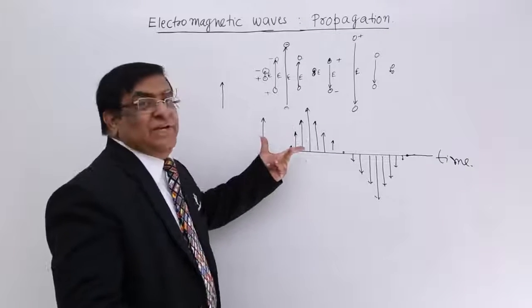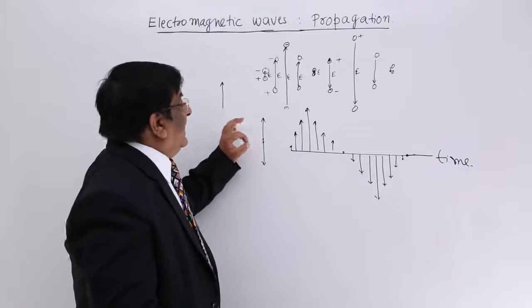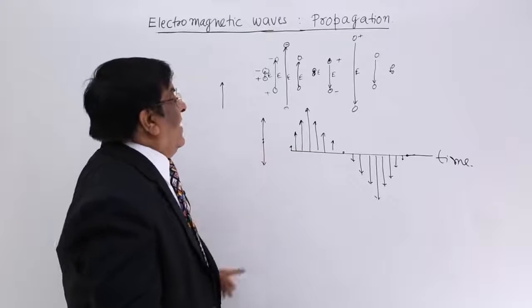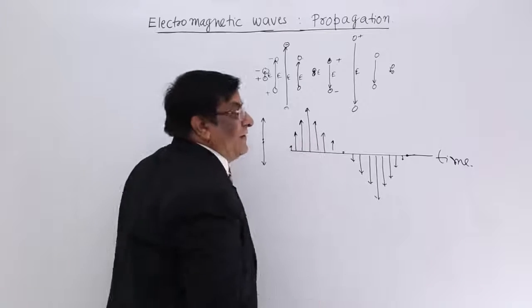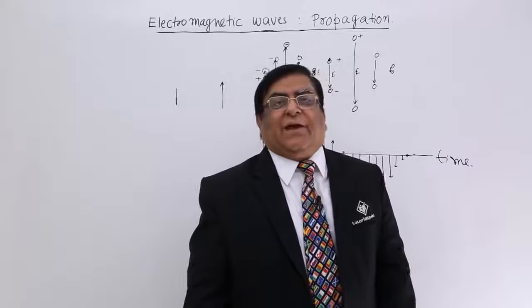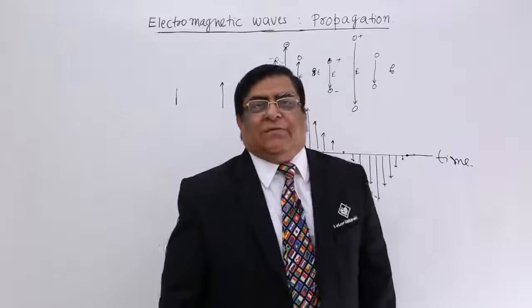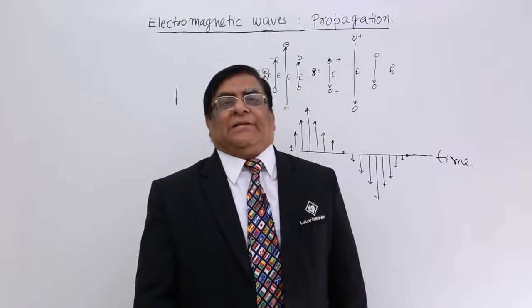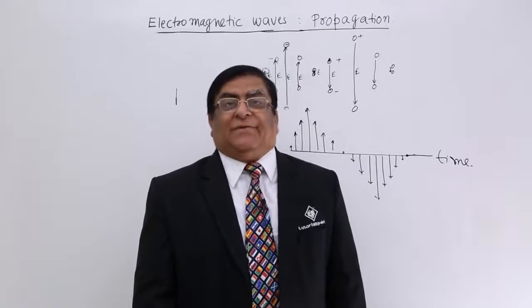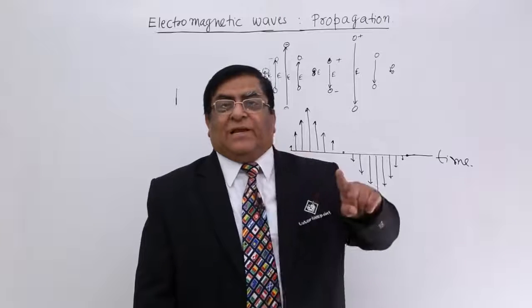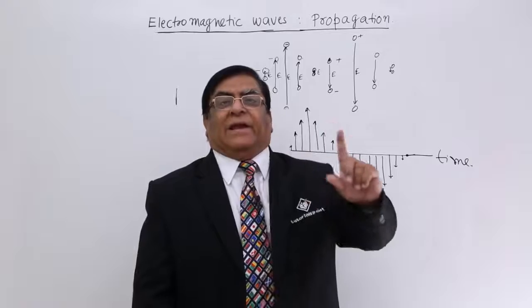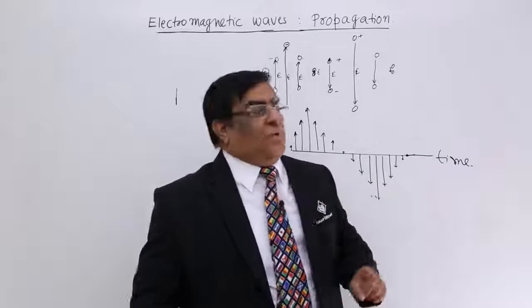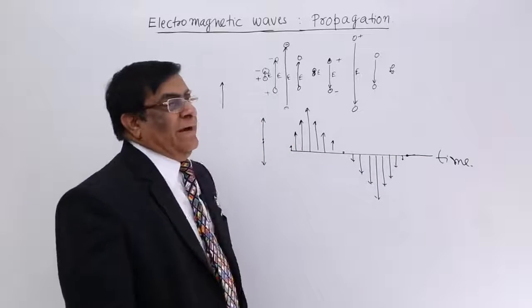Now in the next oscillation, again the electric fields are created. Now these electric fields are varying electric fields. What is done by a varying electric field? We have learned a varying electric field is capable of creating a magnetic field. Because it is a varying electric field, it will create a magnetic field which is a varying magnetic field. So this creates a varying magnetic field.